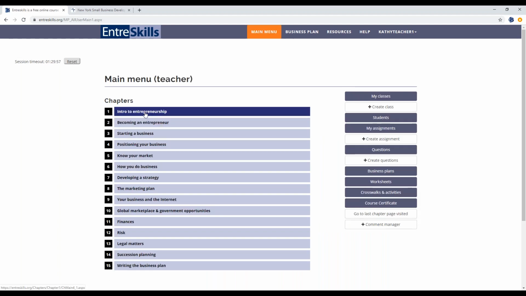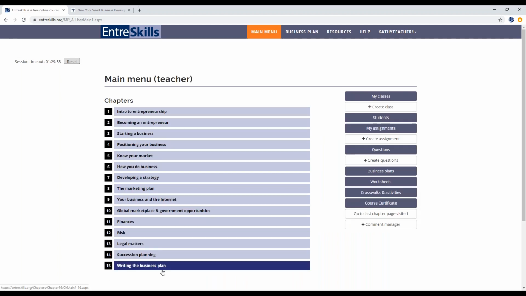So again, you have access to the same chapter content that your students have access to. And one tip I do suggest is that teachers create a student account. If you're going to have your students use EntreSkills and register for the program, definitely create a test student account so you can see what they're seeing.